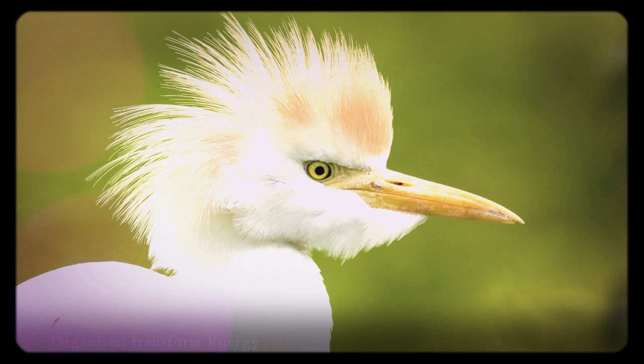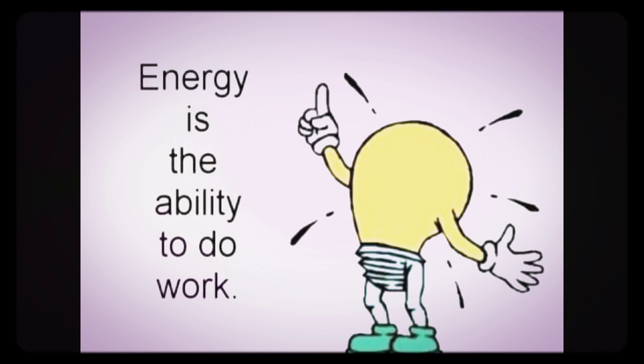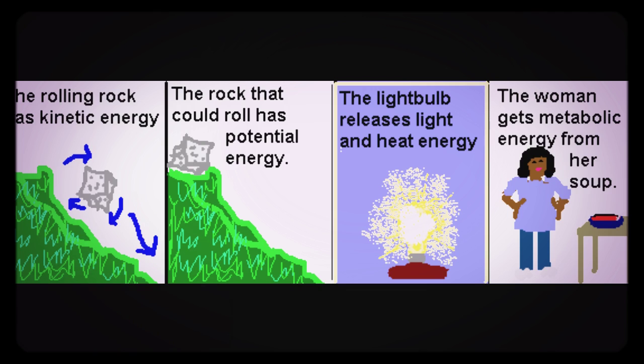Organisms transform energy. So what is energy? Energy is the ability to do work. Kinetic energy is energy in motion. Potential energy is stored energy. Chemical energy is a form of potential energy stored in molecules due to the arrangement of their atoms. Energy can be converted from one form to another.